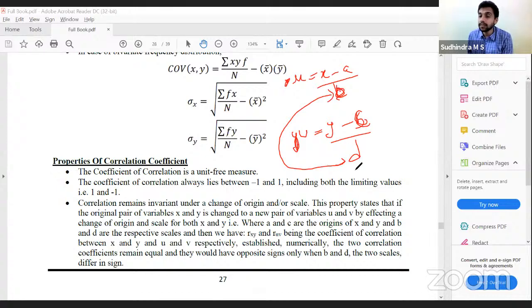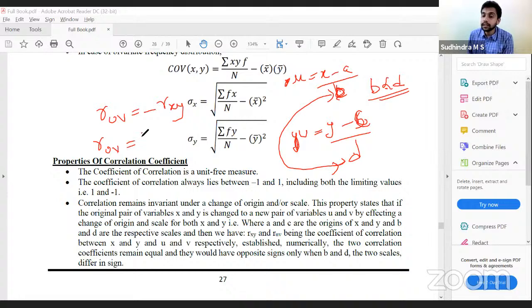Scale. Change in scale, because we are dividing. So if B and D are of different signs, then the correlation of U and V will be the negative of the correlation of XY. If B and D are of the same signs, then the correlation of U and V would be the same as the correlation of XY.